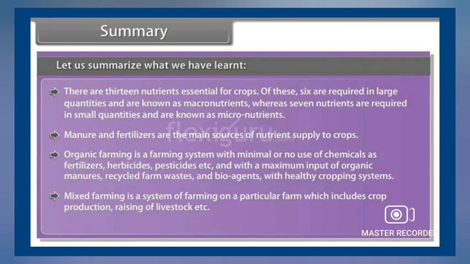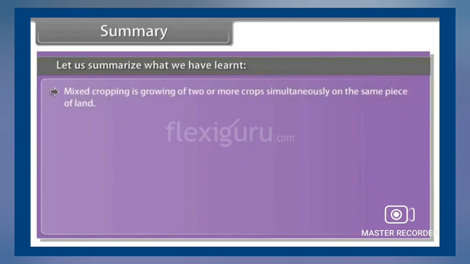Mixed farming is a system of farming on a particular farm which includes crop production, raising of livestock, etc. Mixed cropping is growing of 2 or more crops simultaneously on the same piece of land. Growing 2 or more crops in a definite row pattern is known as intercropping.